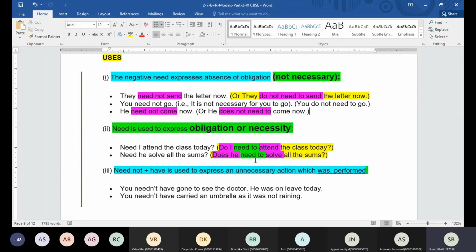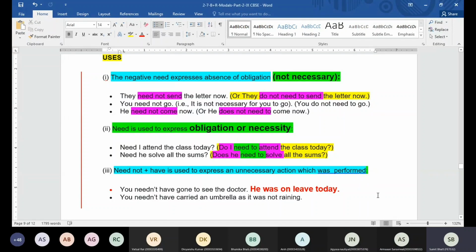Okay, so in that case we can use need not have. Some part of the past tense will already be given to you in the sentence. Like here, you need not have gone to see the doctor. He was on leave today. So in this part, he was on leave today, which tense are we using here? Present or past? The past. Past tense we are using. Okay, that is going to mean we are referring to something in the past time.